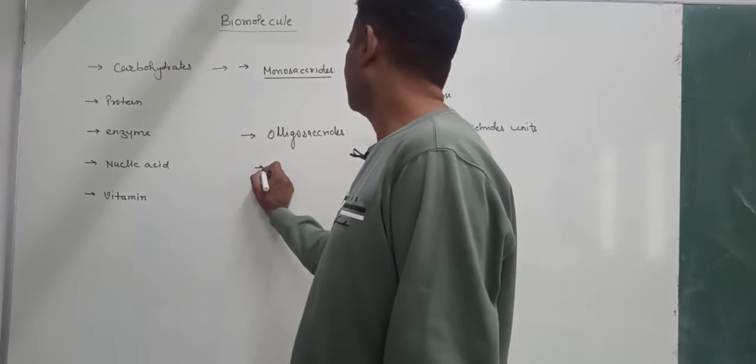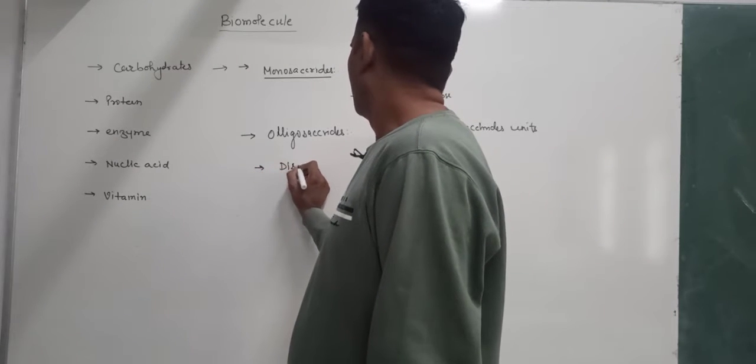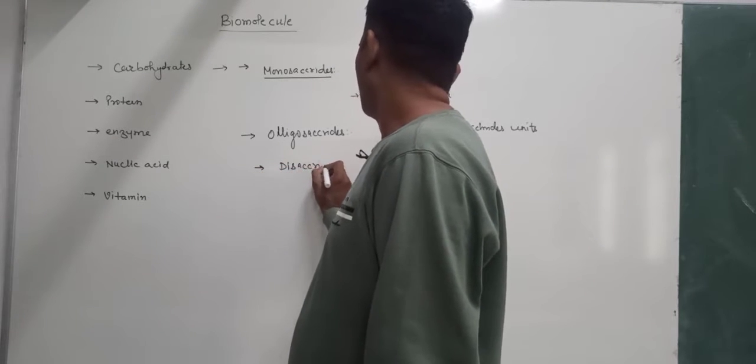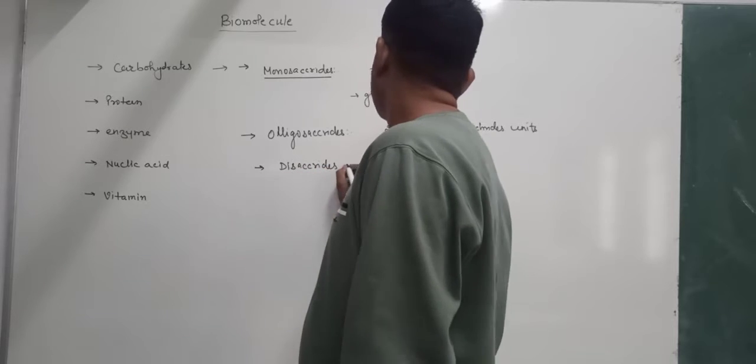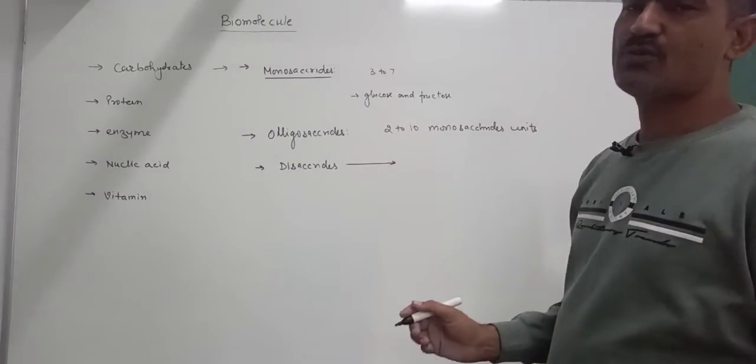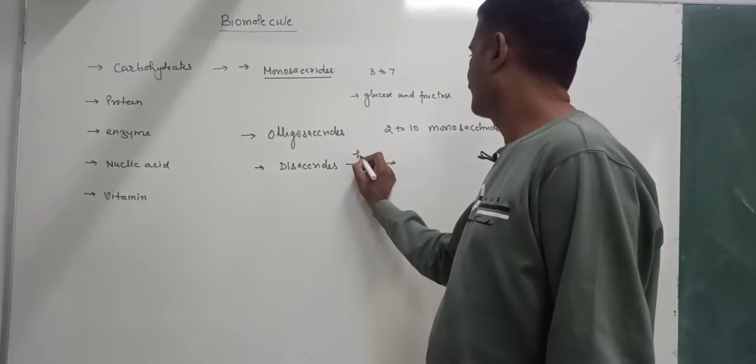Disaccharides are the carbohydrates which give 2 units of monosaccharides on hydrolysis.